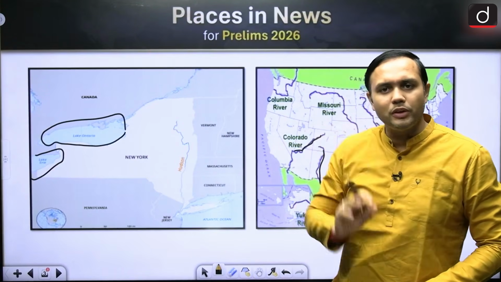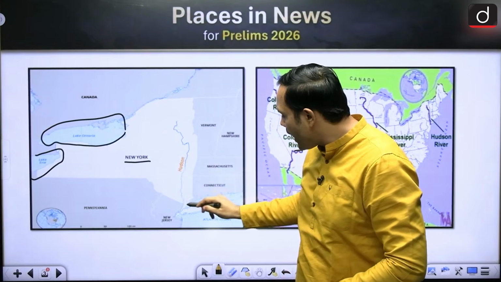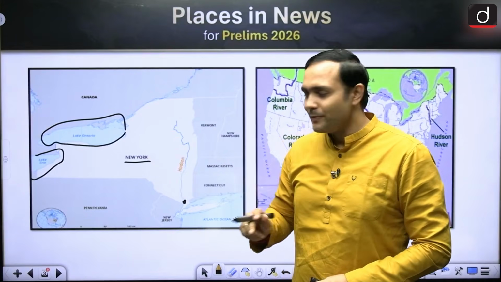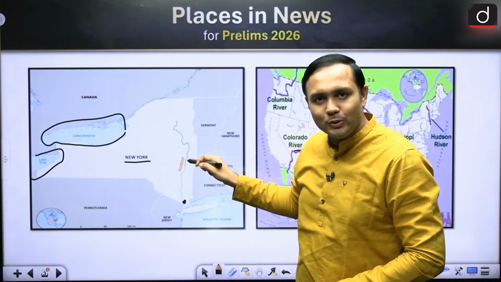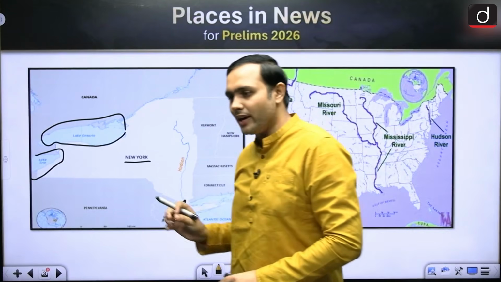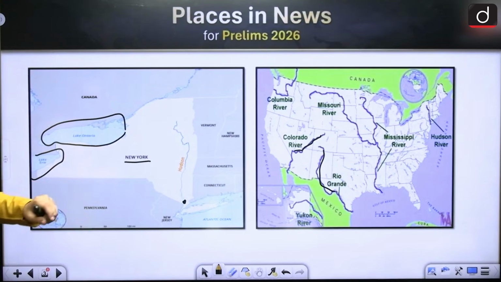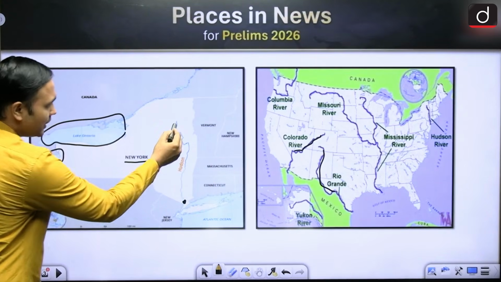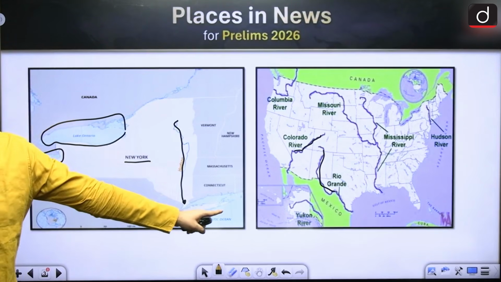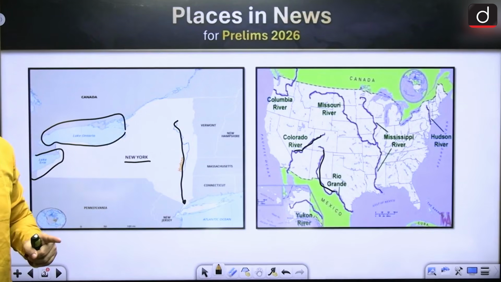Now, the first bit of confusion is that there is New York, a state, and New York City, right? There are 2 aspects here: New York is a state also and there is New York City also. So, the first confusion many students have is regarding this particular naming itself. Next, what you can remember is that this river is flowing in a north to south direction, and then it has its mouth towards the Atlantic Ocean, right?